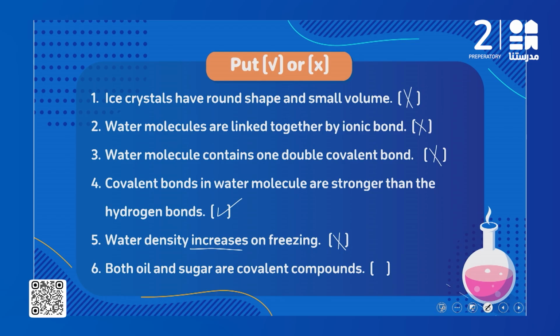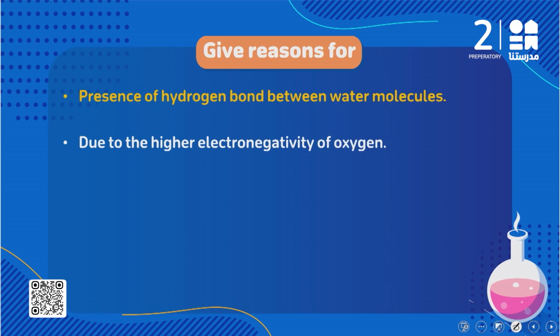Both oil and sugar are covalent compounds. This is yes. We said sugar and oil both of them are covalent compounds, but sugar can dissolve in water, but oil cannot dissolve in water. Give reason: presence of hydrogen bond between the water molecules. Why do we have hydrogen bond between the water molecules? We said this is because of the higher electronegativity of oxygen compared with the hydrogen. So this is the reason for presence of hydrogen bond between the water molecules.